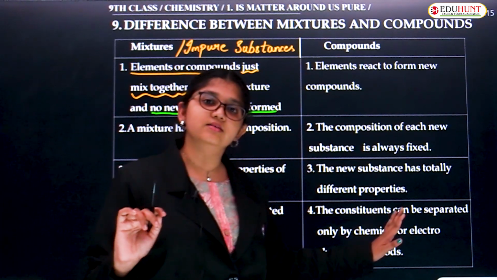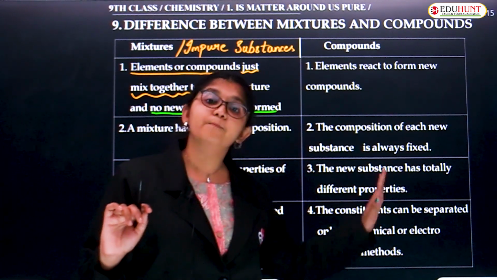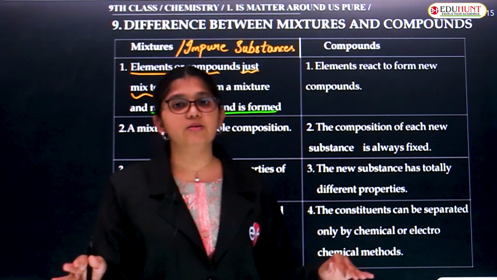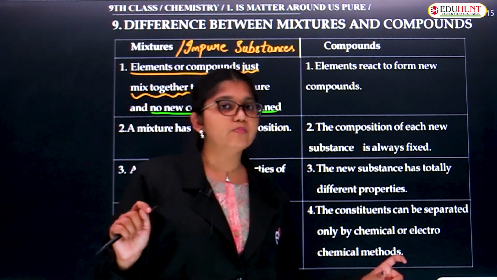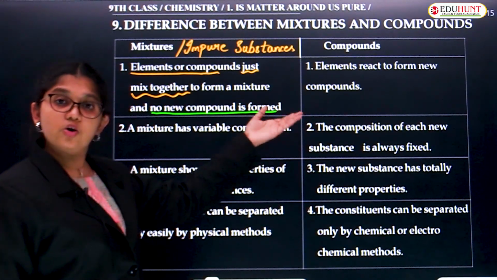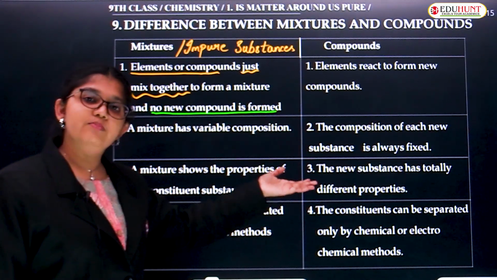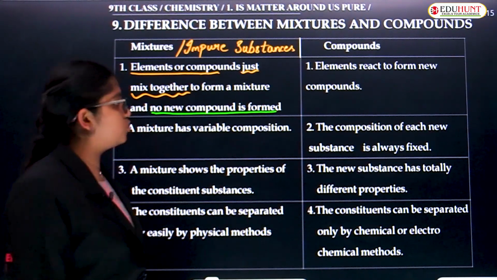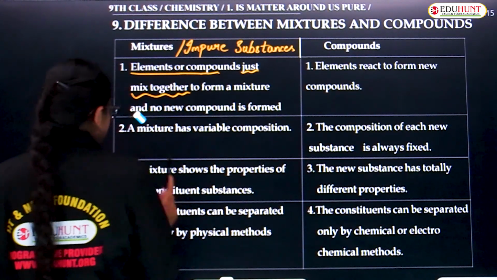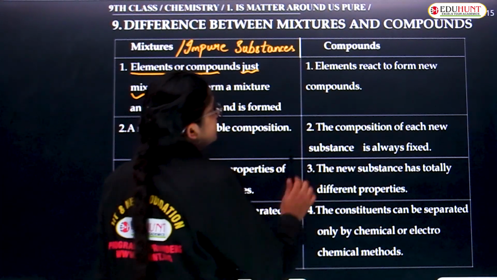Compounds come under which one? Pure substances. Pure substances are again of two kinds, elements and compounds. So in compounds we have this difference. What are compounds now? When two or three elements mix together they form a new compound.